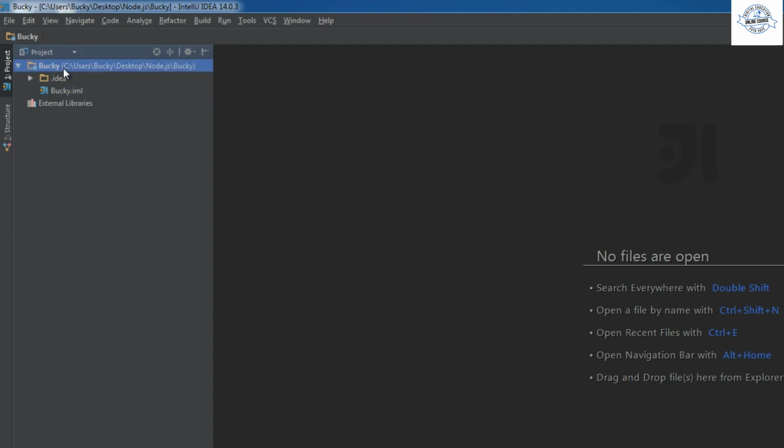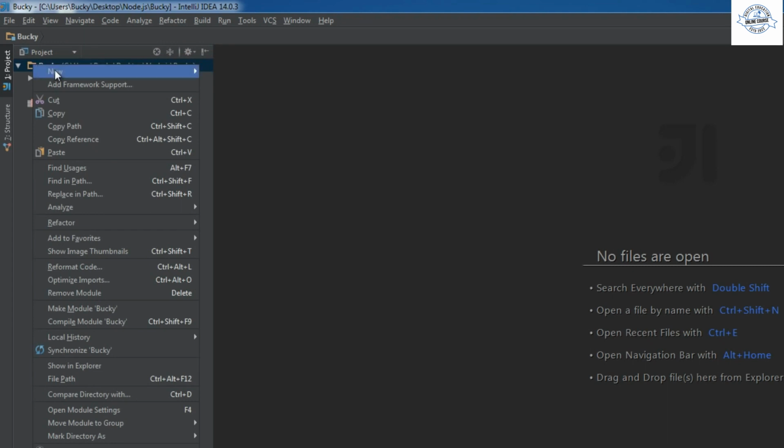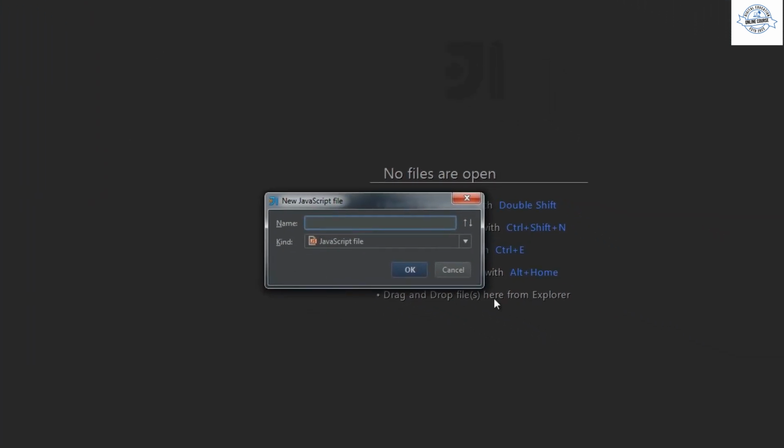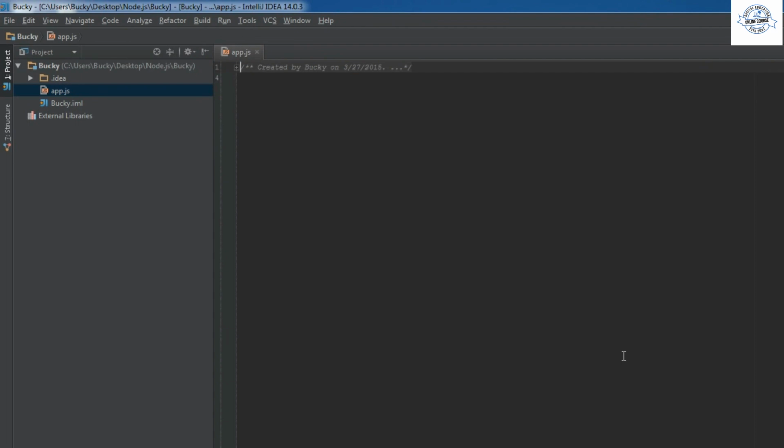So the first thing, of course, we need to do is create some kind of file. Well, if we right click our main project, we can select new JavaScript file and name this file app.js. So this is going to be our starting point. In other words, whenever we start making Node.js applications, our program is going to look to this file first, and whatever code is in here, it's going to run. So it's like our main file, simple enough.